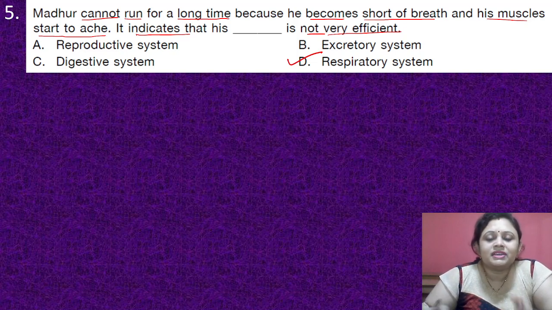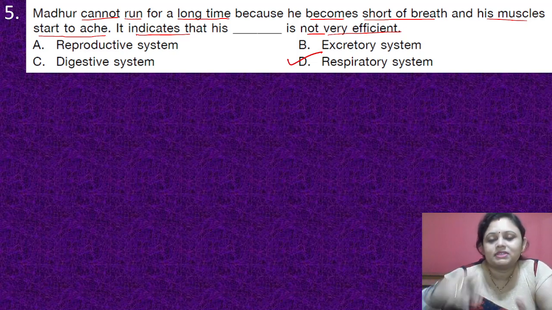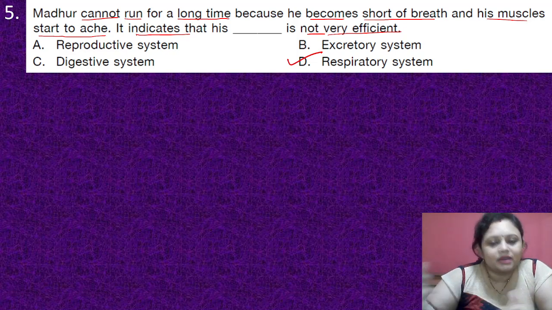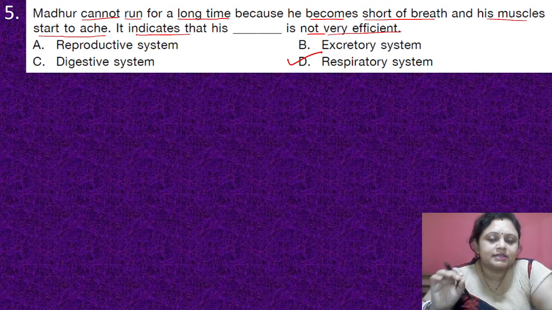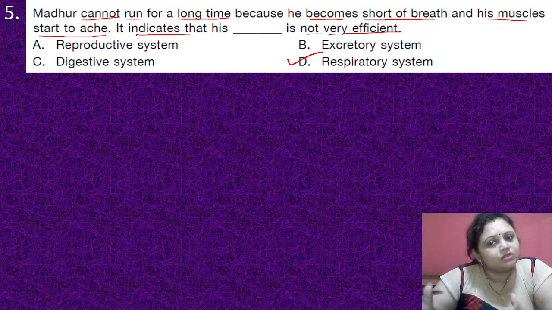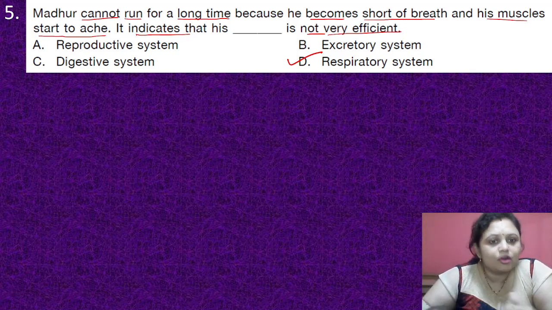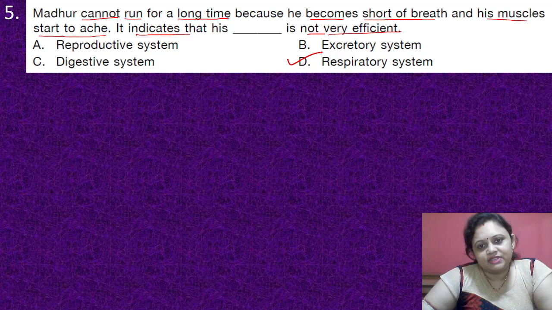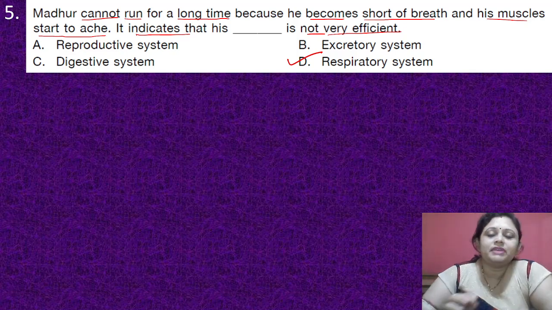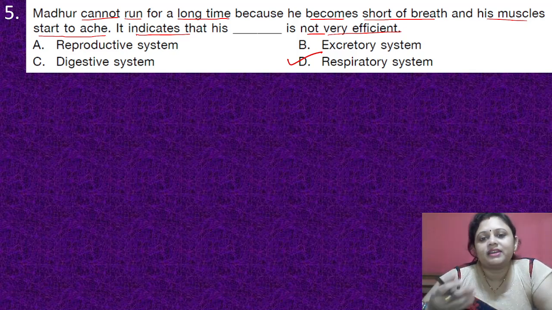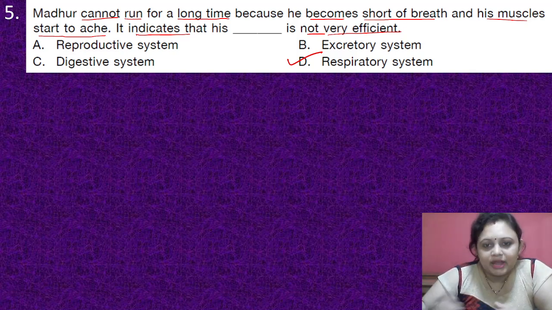The reproductive system is involved in the birth of a baby. The excretory system is involved in the removal of waste, mainly nitrogenous waste, from our body. In the digestive system, the food we take is digested completely and absorbed into the blood. And the respiratory system includes the breathing process and how food is used for making energy.